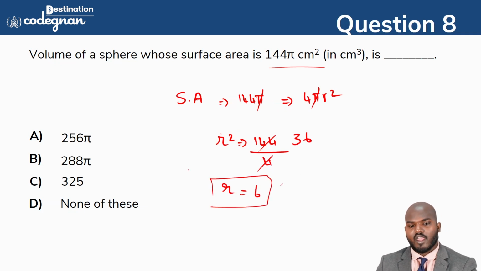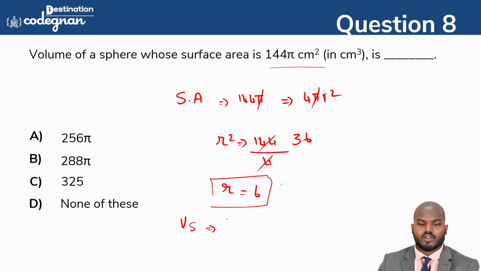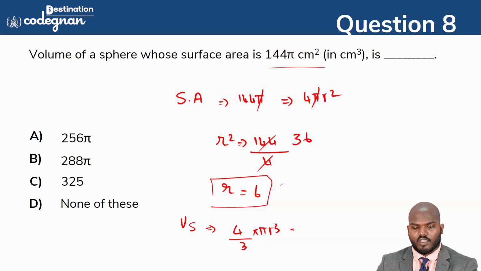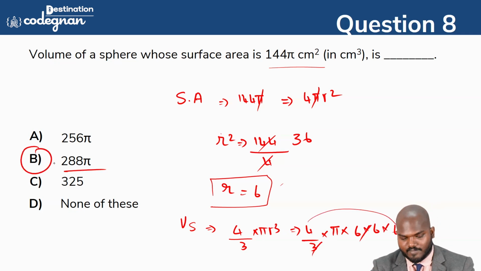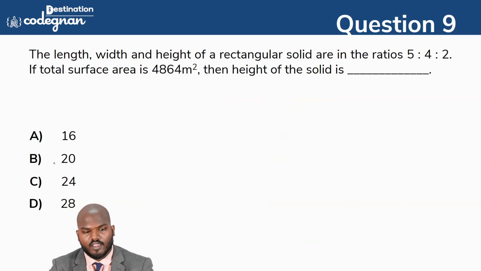Once you have this, we can find the volume of the sphere. The volume of the sphere formula is equal to what? That is 4 by 3 pi r cube. So 4 by 3 times pi times 6 times 6 times 6. If you cancel this one, it will give you the value 288 pi here in the place. Okay, so this is how we get the answer here in this one.